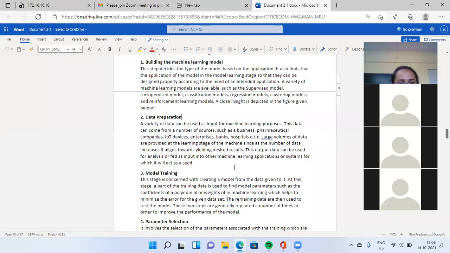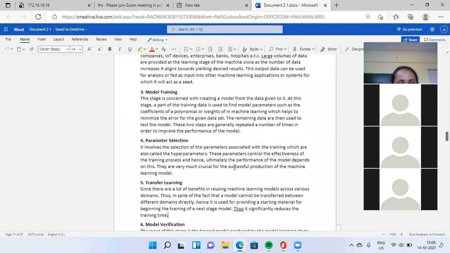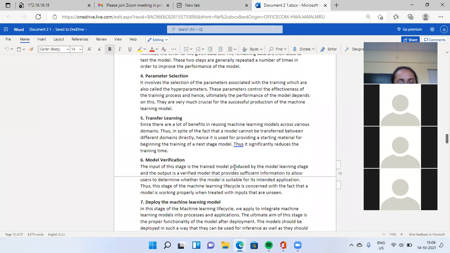Next, parameter selection, model verification, deploy the machine learning model, and last one is monitoring. Each and every machine learning application goes through these 8 steps.